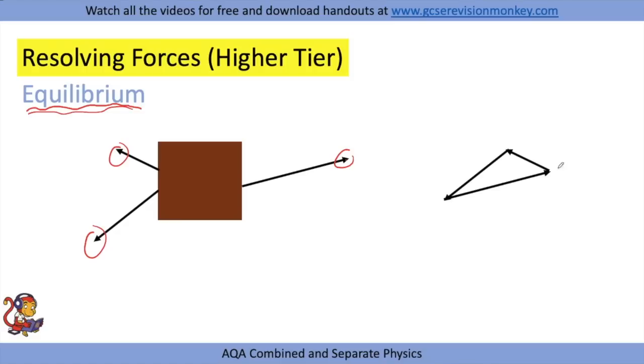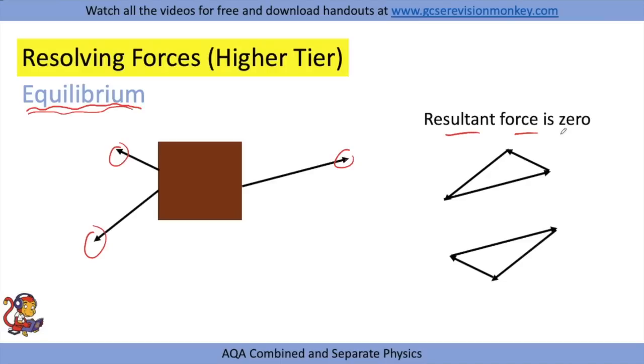It doesn't matter what order we put these arrows in. We could start with the longest one first, and then this one, and then this one. If they complete that complete shape with no gaps, then there is no resultant force and the object is in equilibrium. So we'd say the resultant force in this case is 0.